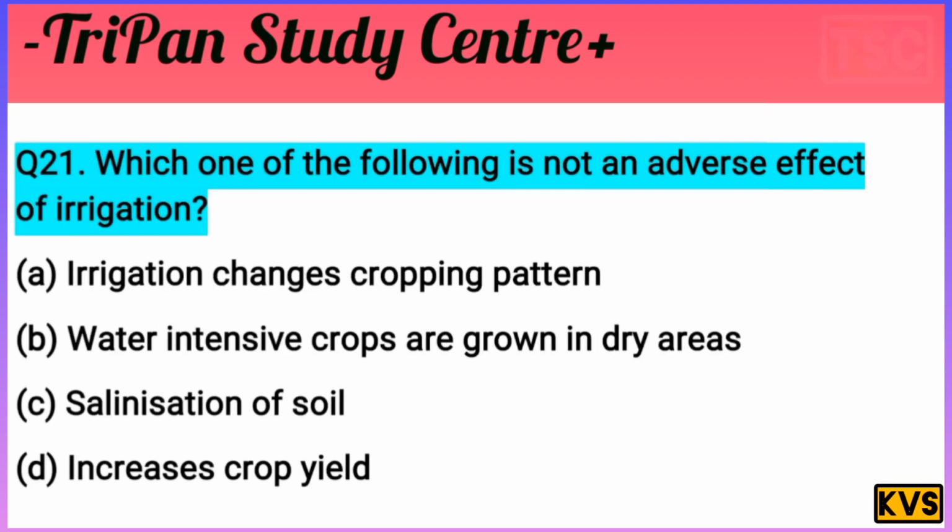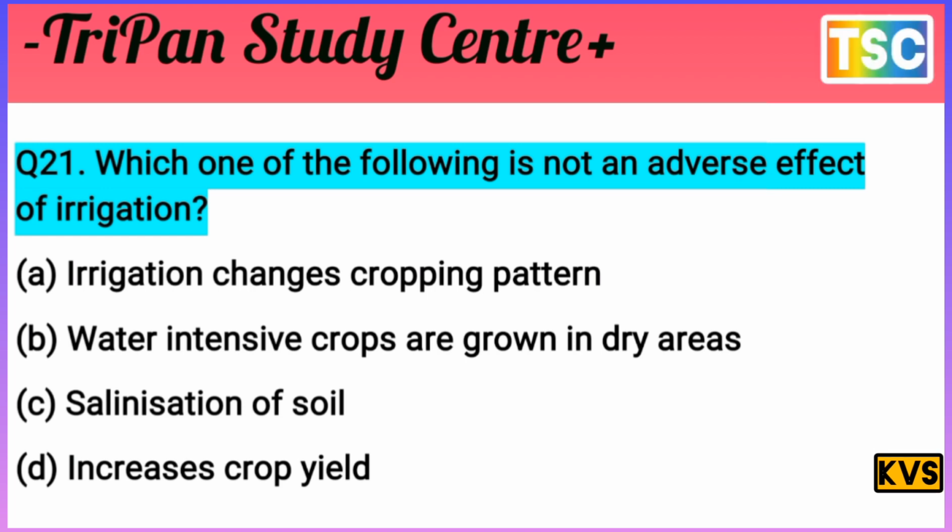The next question arrives, that's important. Which one of the following is not an adverse effect of irrigation?